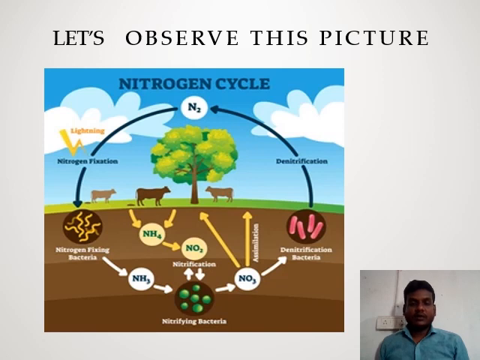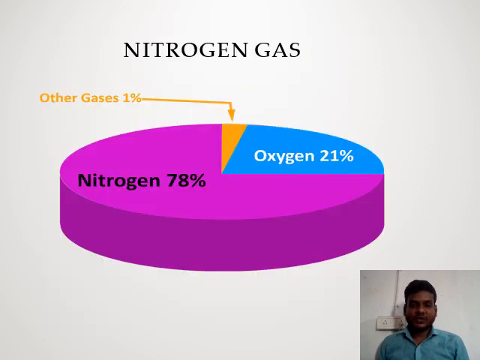Okay, let's observe these pictures. What do you observe? This is the nitrogen cycle. We call this type of cycle, present in our environment, the nitrogen cycle. Okay, students, here nitrogen is 78% of what is found in our environment.